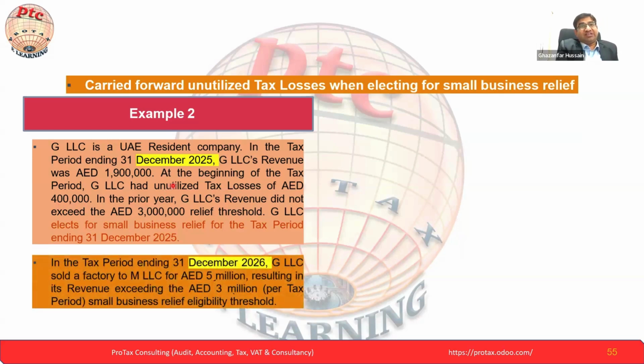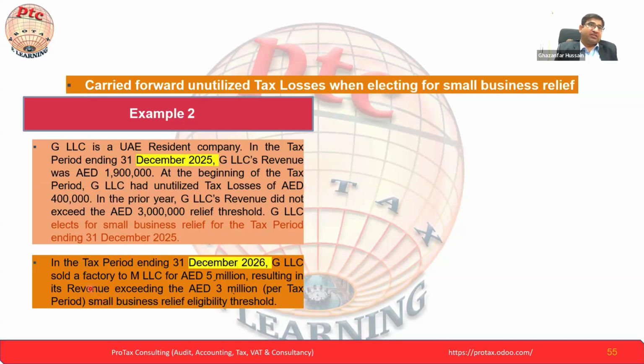Now we have to understand the next point in the next year, because now he's taking us to the next year, where he will give us the example of carry forward unutilized tax losses. Here our understanding will be this part, carry forward unutilized tax losses. What are the unutilized tax losses here? 400K. This we understand: at the beginning of the tax period, GLC had unutilized tax losses.